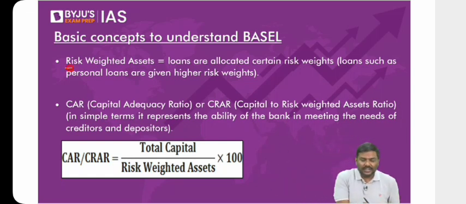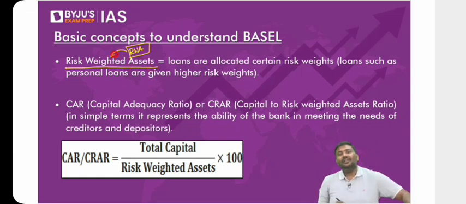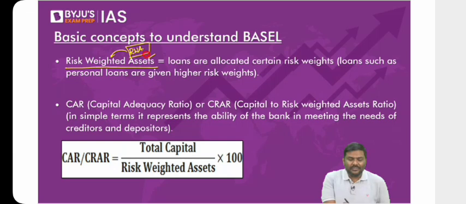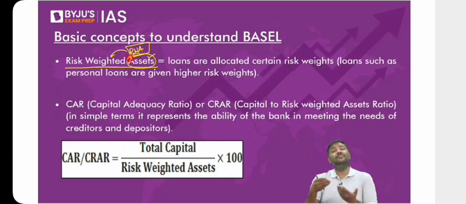Let me go to the third one here. Risk-weighted asset, RWA. Now, what is this idea of risk-weighted assets? Any problem with the term assets here? Assets are nothing but loans, investments, advances that are given by a bank. I hope you remember this, right?